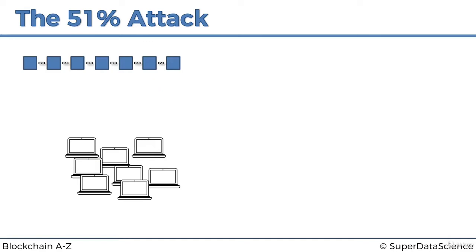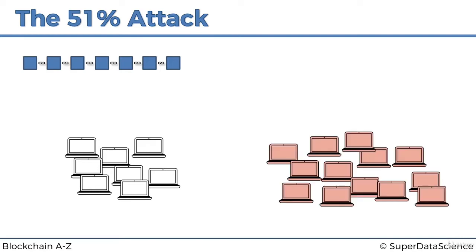Then all of a sudden, this other group of miners joins the network. Here they are, and as you can see, they're red. That's a hint that they're malicious. They're evil miners. What they do is they say, hey guys, can we join your network? We want to mine your amazing cryptocurrency with you. Let's do this together. Or in fact, they don't actually talk that much.